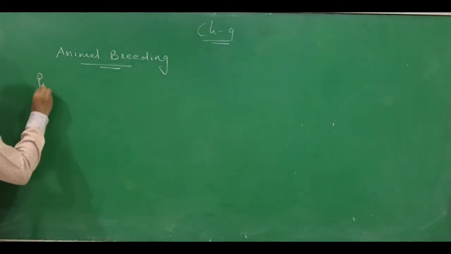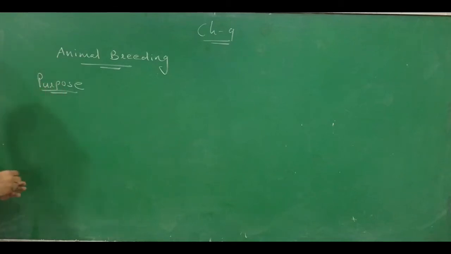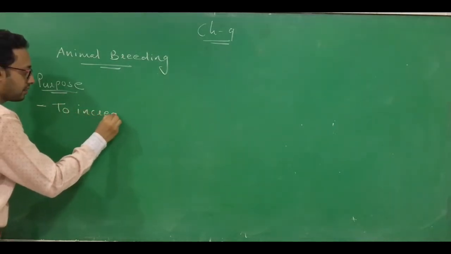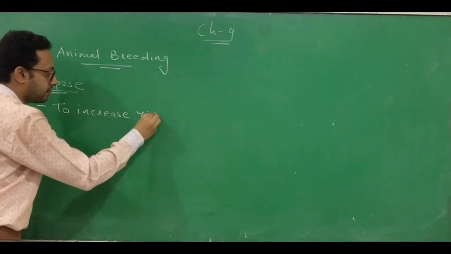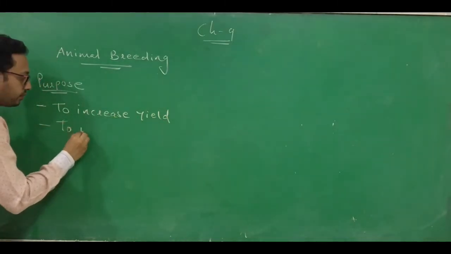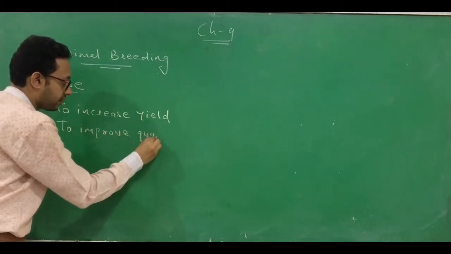The purpose of animal breeding: there are two purposes. The first purpose is to increase yield, and the second one is to improve the quality of the product.